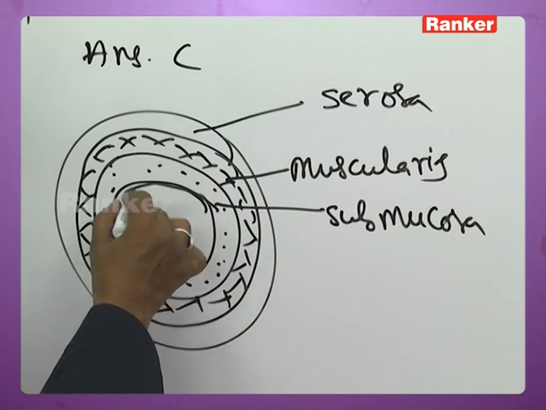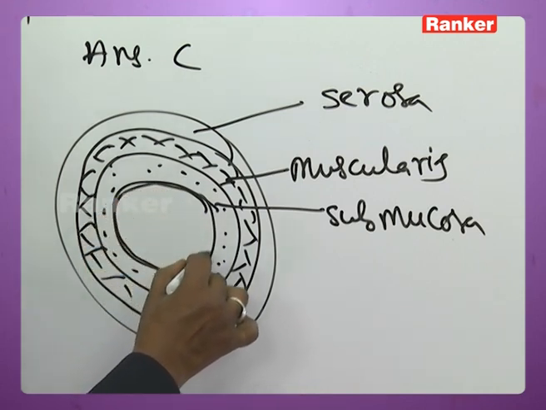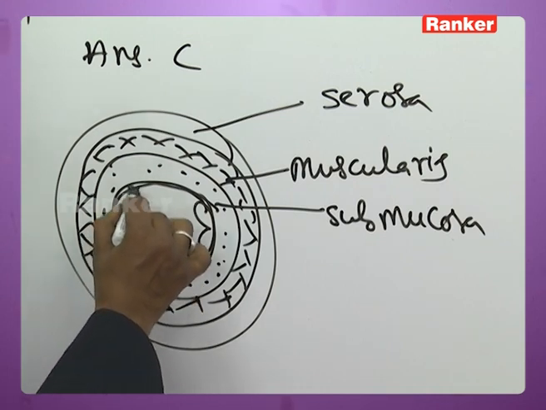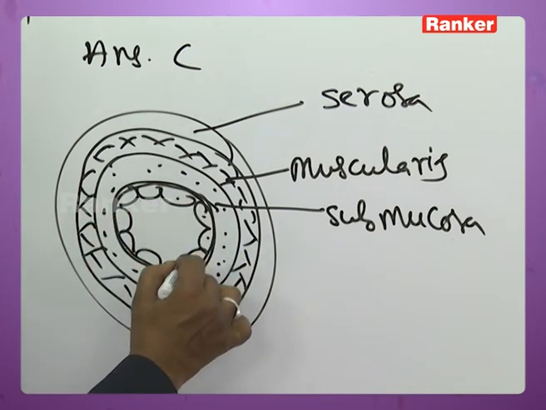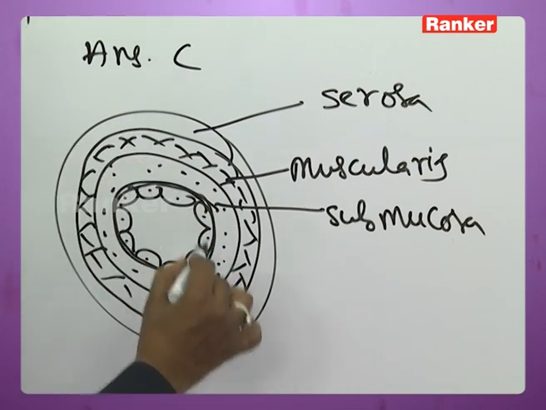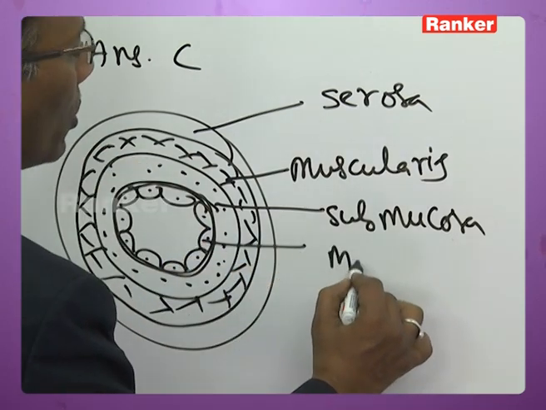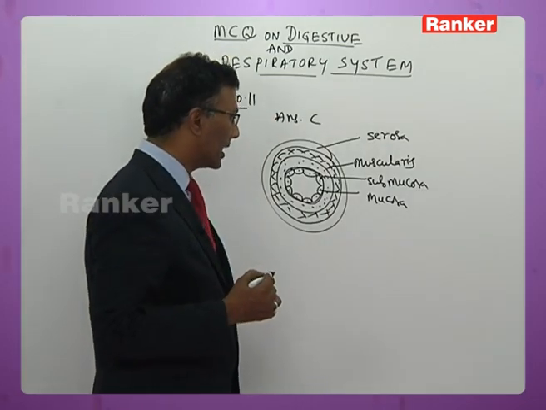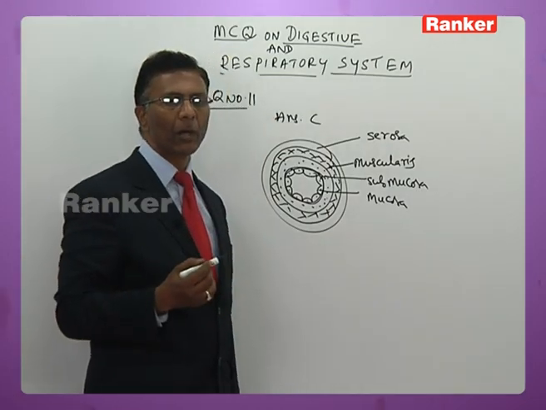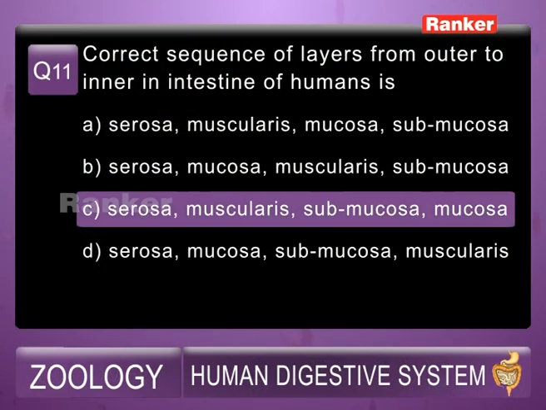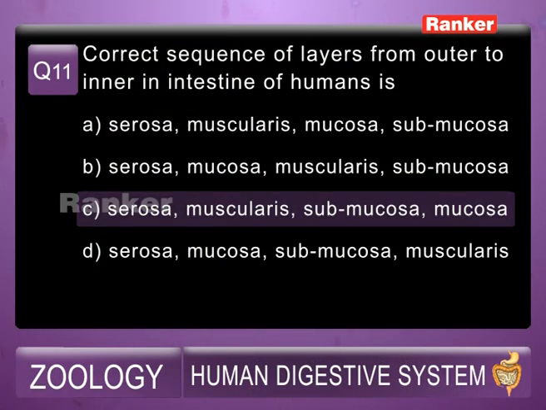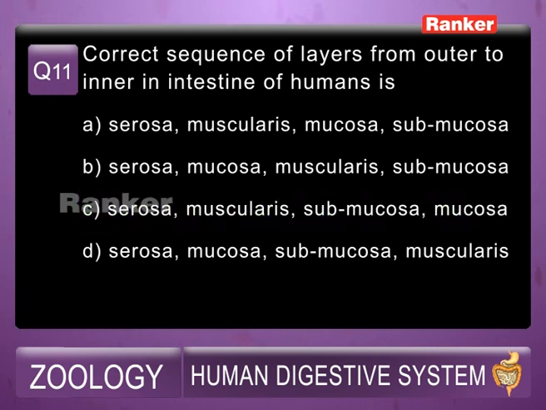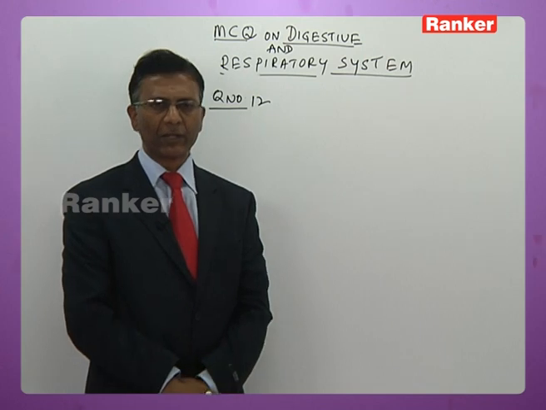This is the innermost layer, called mucosa. That mucosa is made up of columnar epithelium. So the answer should be serosa, muscularis, submucosa and mucosa. Answer is C.